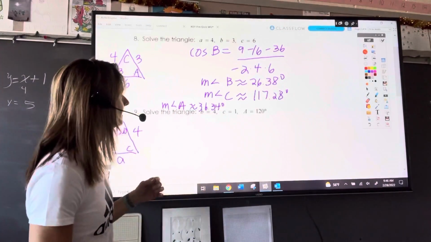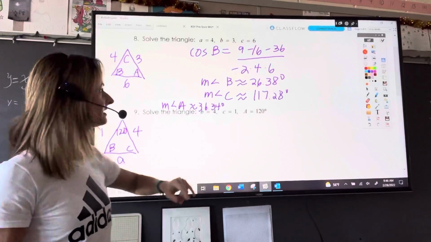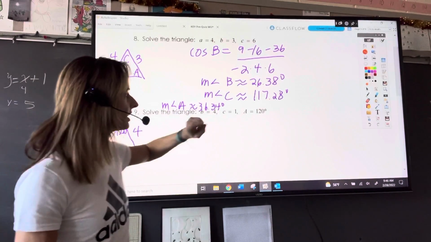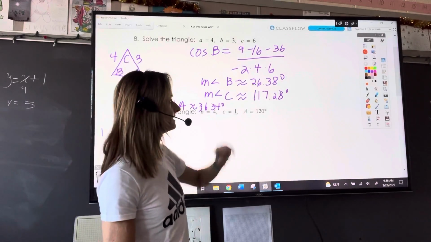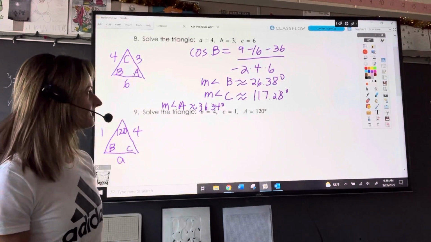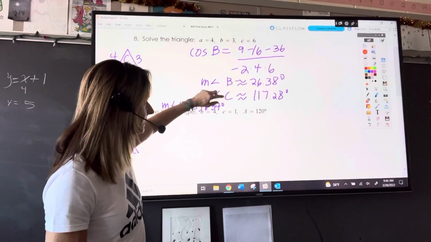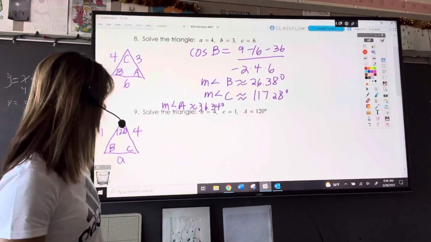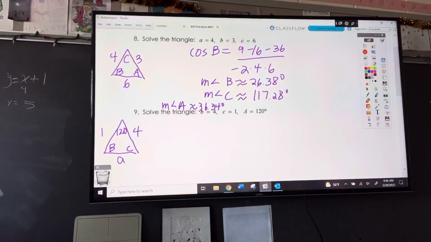Thank you. So if you found angle C next, perfectly fine. Then you would subtract 36.34 and 117.28 from 180, and you get the measure of angle B is 26.38. And again, they're all rounded calculations, so these are approximately. It's an equal sign that's squiggly. Go to the next problem, unless you guys have a question.